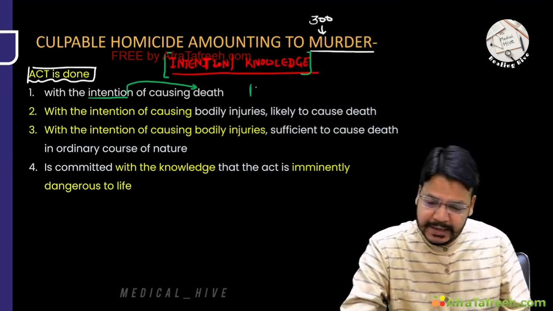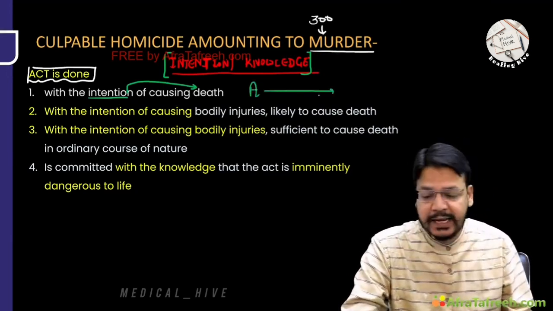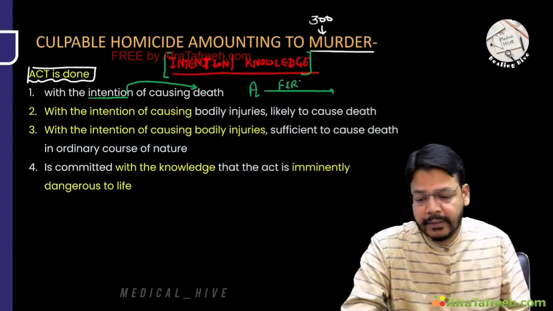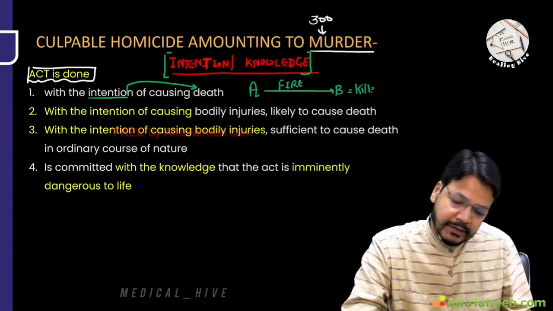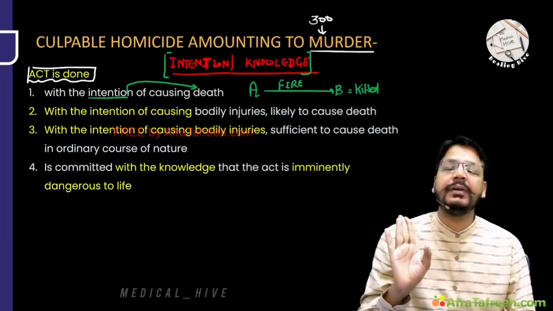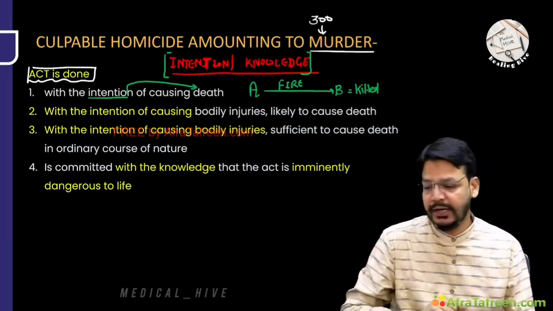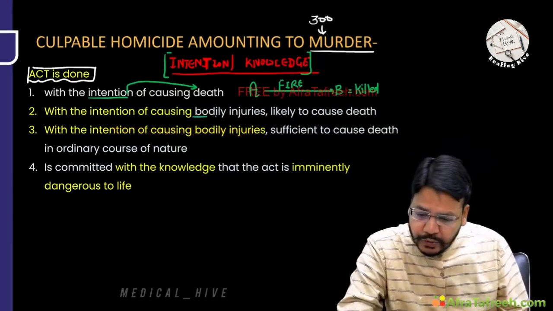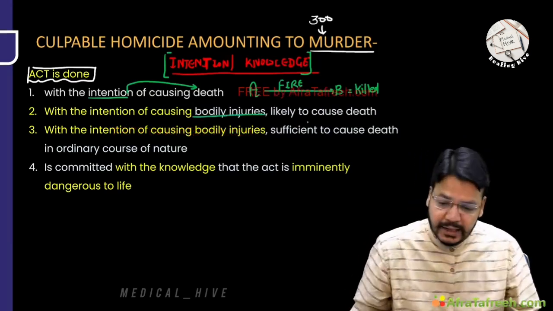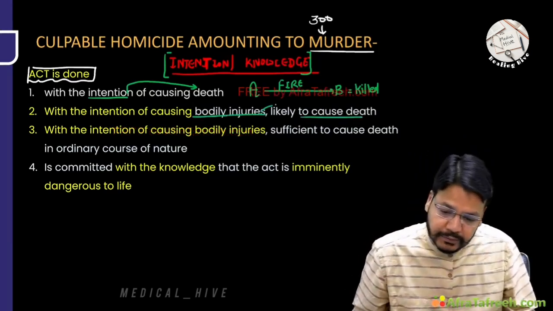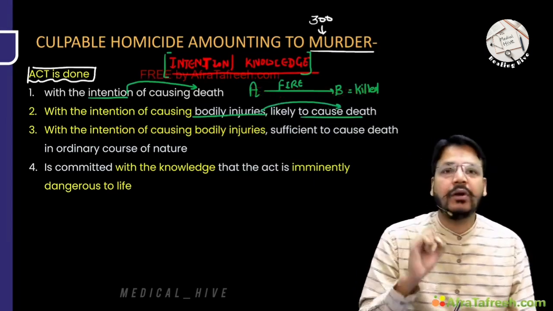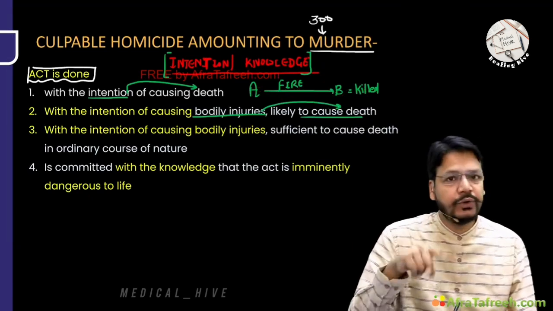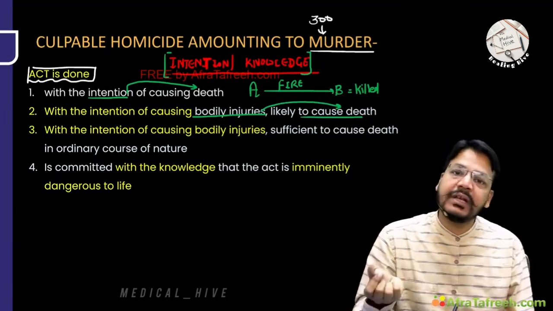I am giving a very simple example. A is firing on B, and B is killed. So if you are firing on B, that means you want to kill. The intention is to kill. Second, the intention of causing bodily injury likely to cause death, which means you want to produce the kind of injury which can cause death.